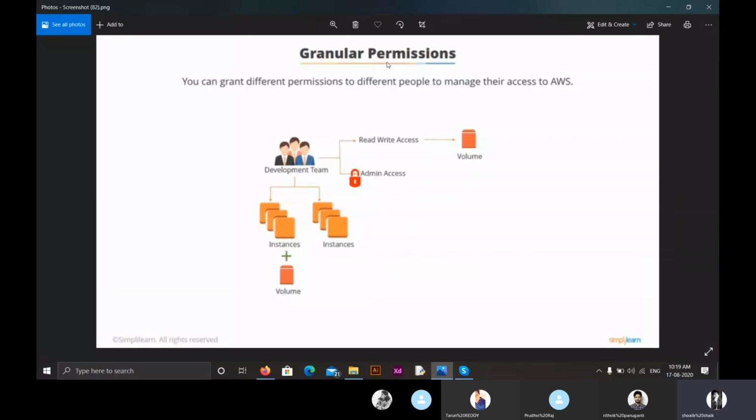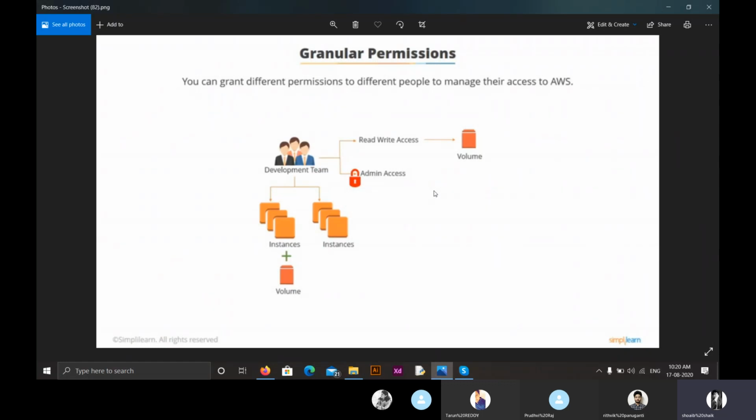So as you can see, through this granular permission, if the development team asks us to provide them a service, then we can give them read and write access to the volume. That means they can change their storage according to their requirement, but they cannot have admin access. Understood, right? They cannot have administrative access, which means they can neither create a volume nor delete a volume.